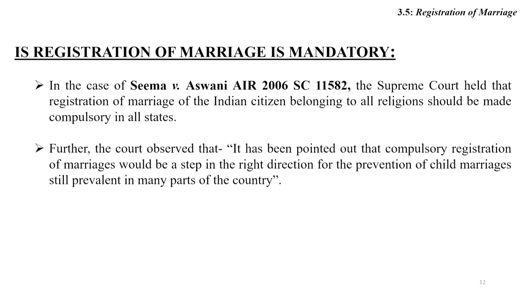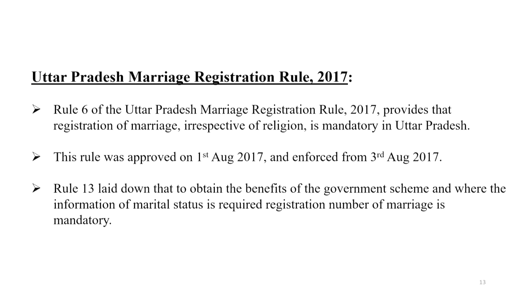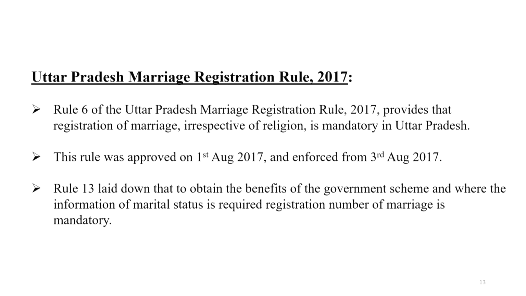Further, the court observed that compulsory registration of marriage would be a step in the right direction for the prevention of child marriage, still prevalent in many parts of the country. Friends, as per the direction in Seema versus Ashwani Kumar, the Uttar Pradesh government enacted the Uttar Pradesh Marriage Registration Rules 2017. This rule was approved by the cabinet on 1st August 2017, and after publication in the Gazette and the assent of the governor, it came into force from 3rd August 2017.